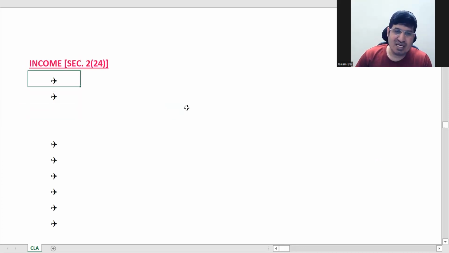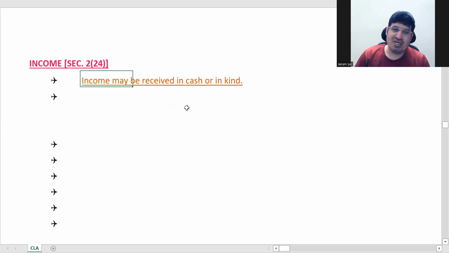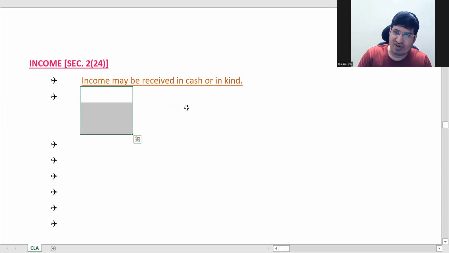Now, next is income. We are talking about what is income and various characteristics of income. First, income can be received in cash or kind. Both are fine. For example, if I have to pay you 20,000, and in its place I have given you my bike, then that bike will be your income. Its market value will be seen, and that will be treated as income. Income can be in cash, and it can also be in kind.